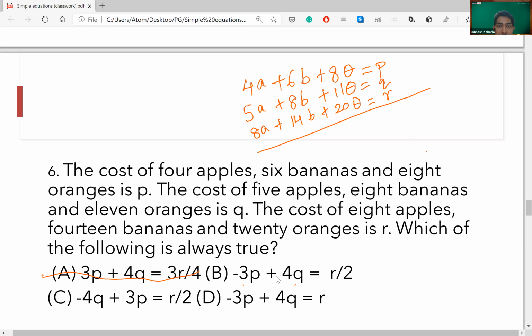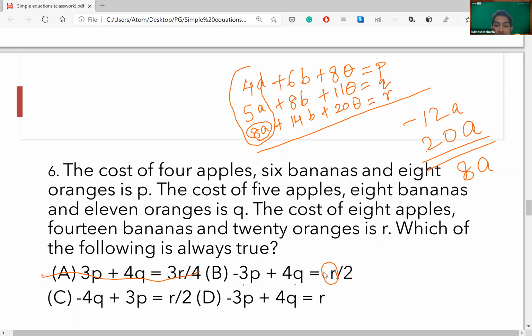Minus 3p and 4q, and for the sake of simplicity we'll just match the a part. Minus 3p will give me minus 12a, 4q will give me 20a. Adding this I get 8a, which is already in R. So had this been R, that would have become my answer. And lo and behold, I see there is already one option which is exact similar and that has R as the answer. You don't need to worry about B and the C part because that will already give you the same answer.